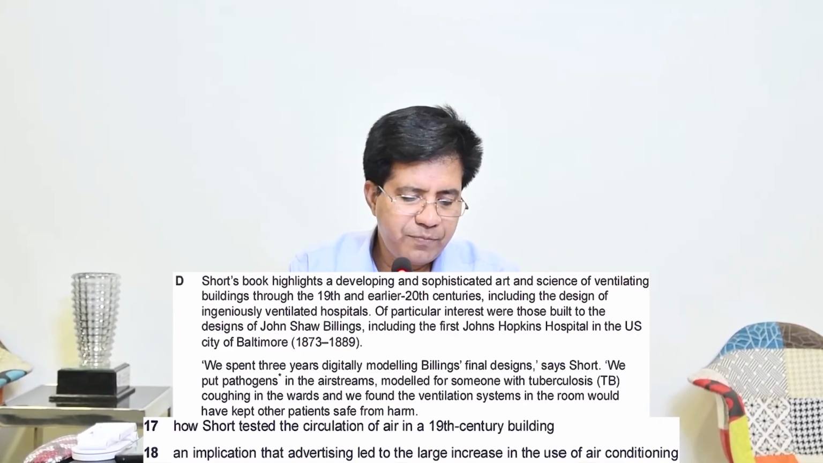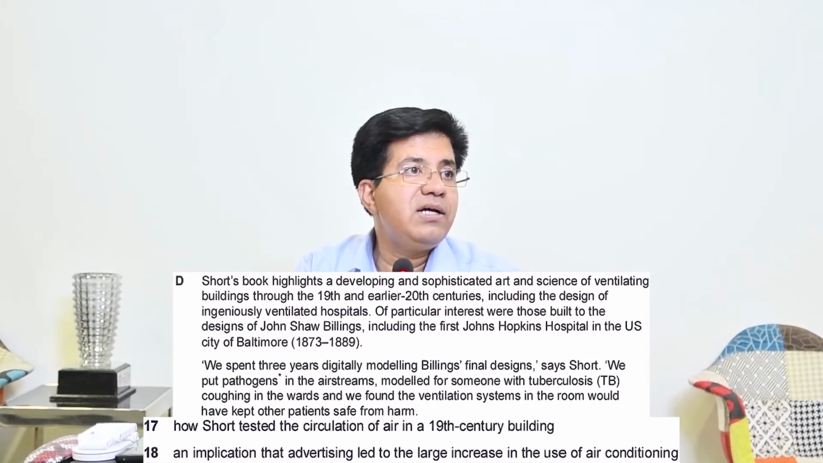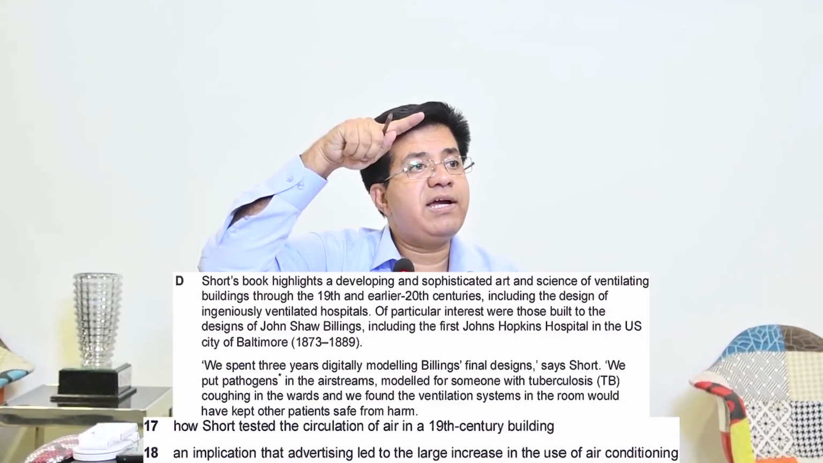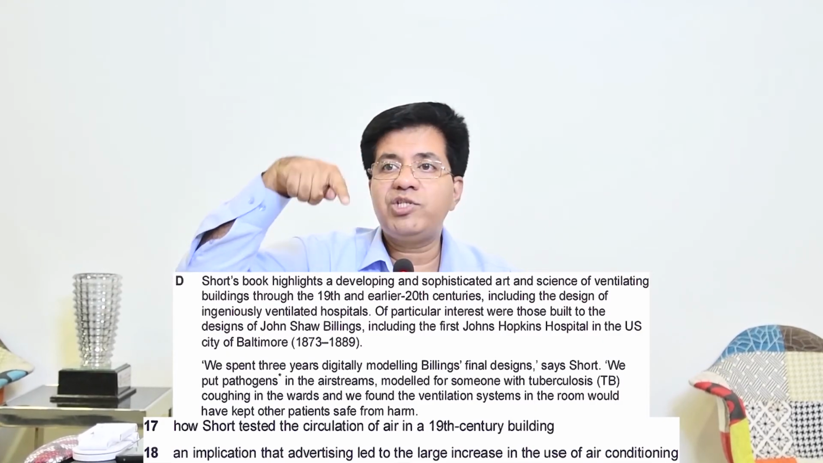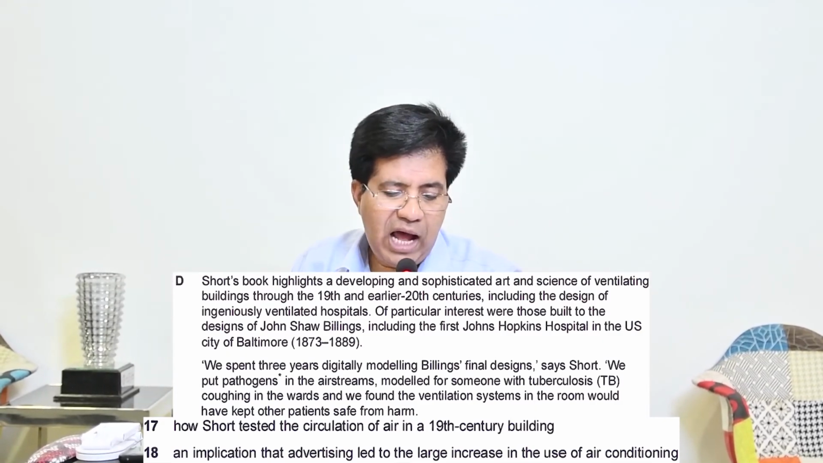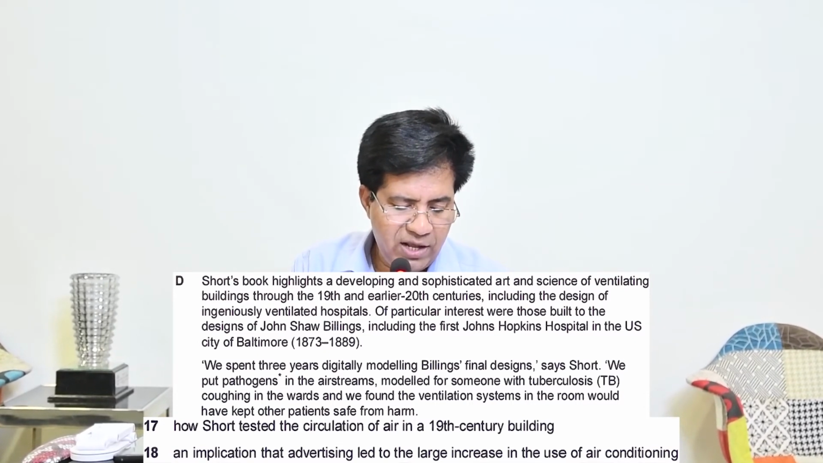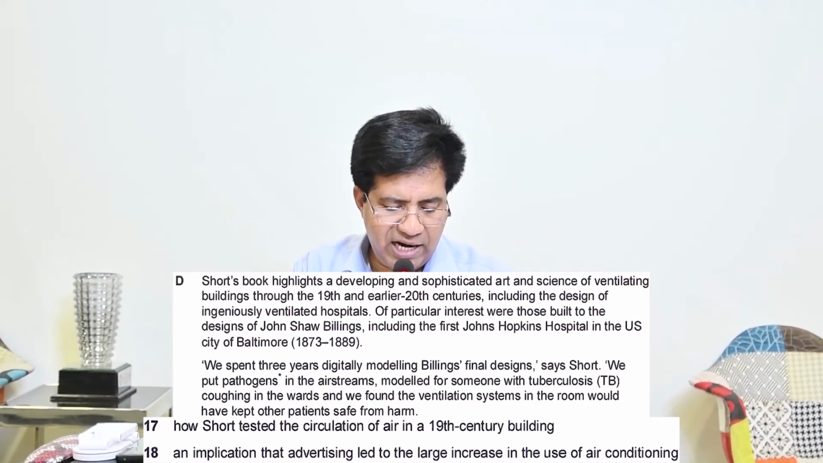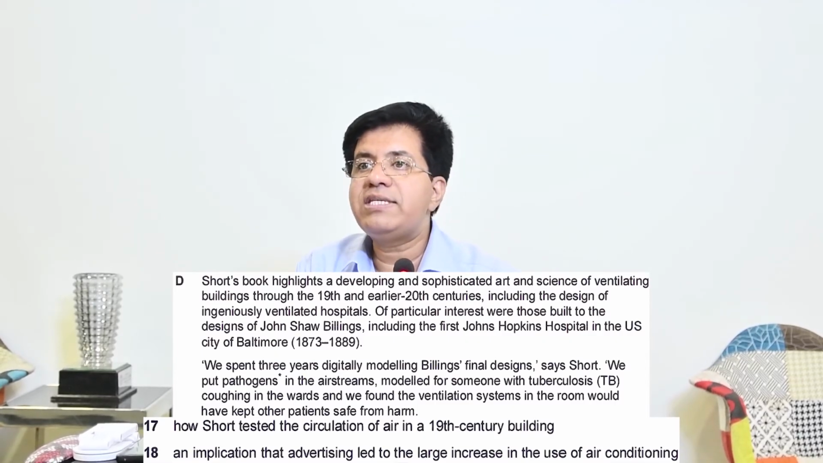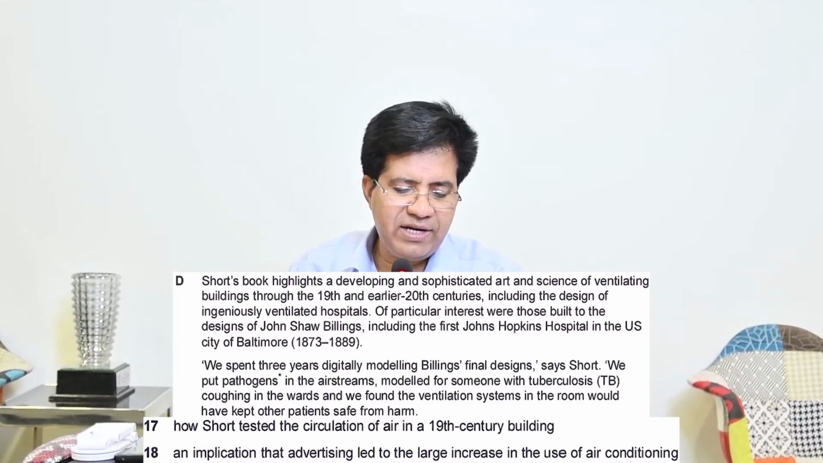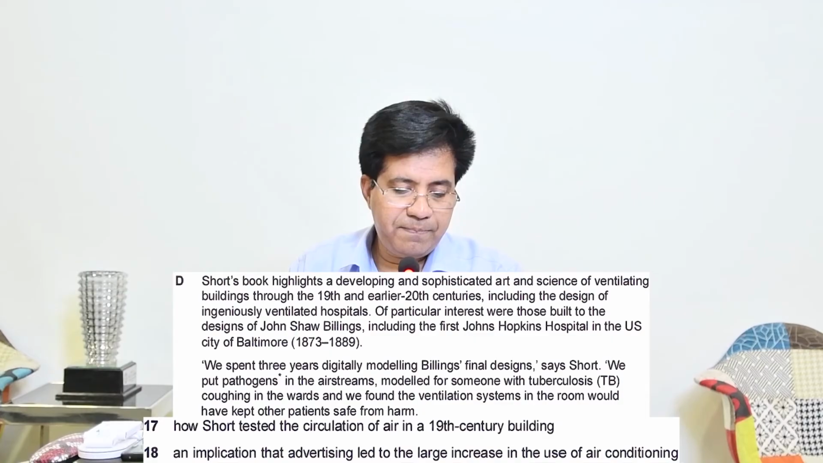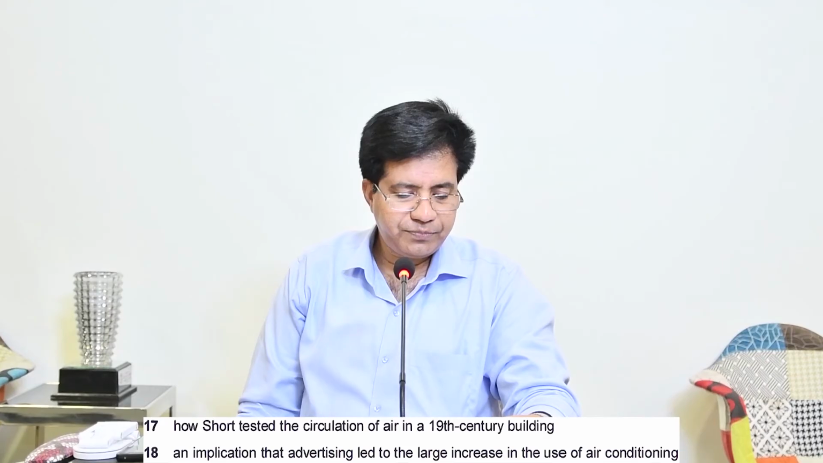So what's the question? How Short tested? And the other question we did, how he calculated. These two questions are interlinked and you can see the answer is there. How Short tested the circulation of air in the 19th century building? So how he tested? We put pathogens in the airstream modeled for someone with tuberculosis coughing in the wards, and we found the ventilation system in the room would have kept other patients safe from harm. So this is how they actually did it. Question number 17, correct answer is? Yeah, paragraph D, D for doctor.